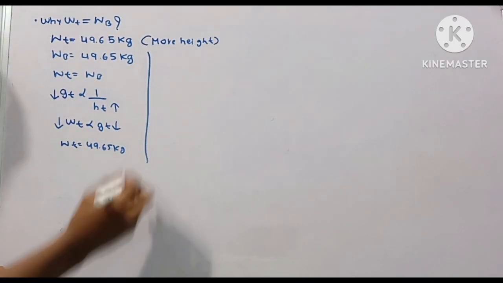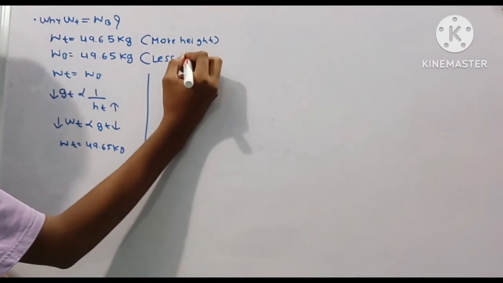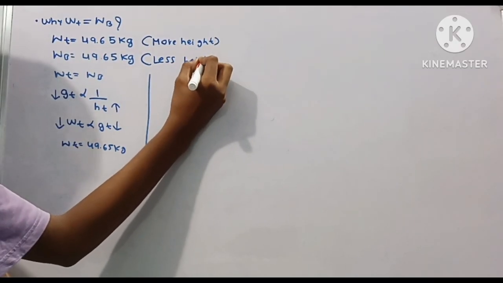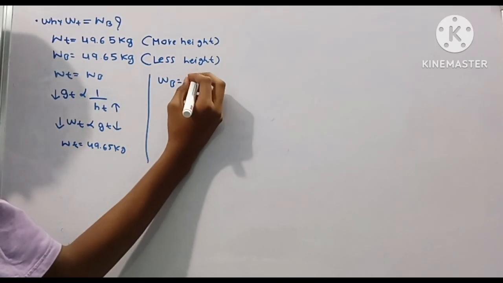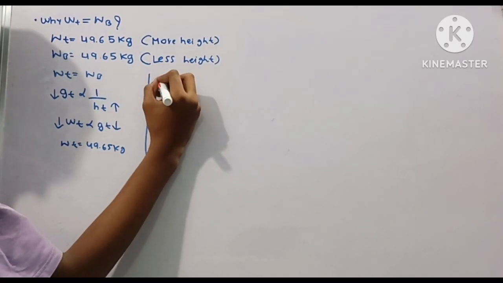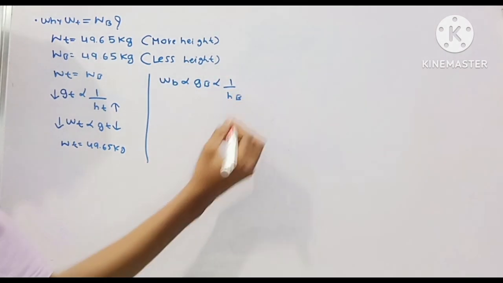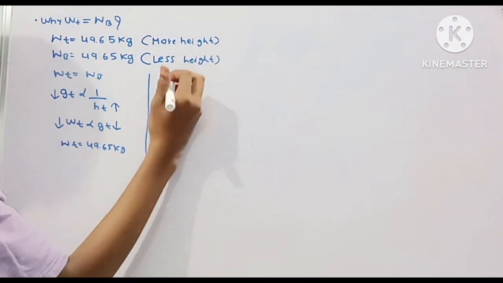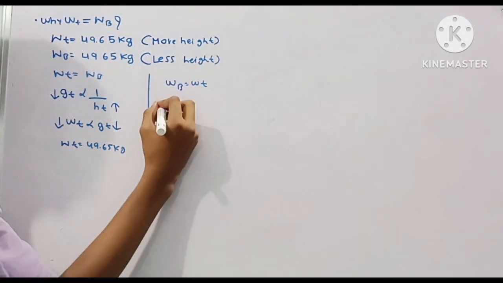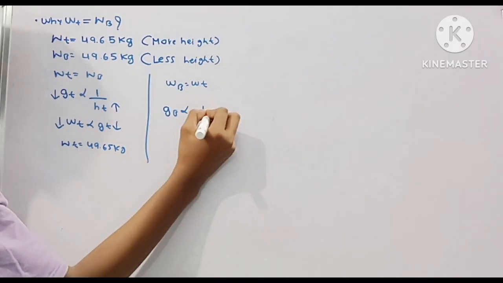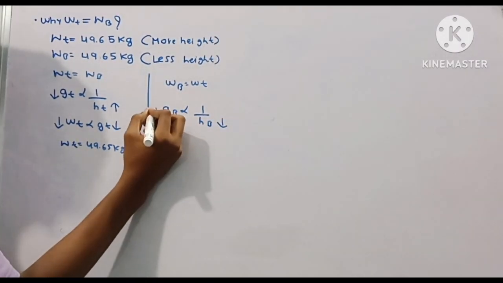Now let's talk about the second case, my weight in the basement. The height of the basement is lower compared to the terrace, but I hadn't measured the weight in the basement yet; we will talk about that later. My weight in the basement is equal to my weight on the terrace. We can write the same thing as in the first case: weight on the terrace is directly proportional to gravity on the terrace and inversely proportional to height on the terrace. Since the weight in the basement equals the weight on the terrace, gravity in the basement is inversely proportional to the height of the basement. Less height results in more gravity, right?